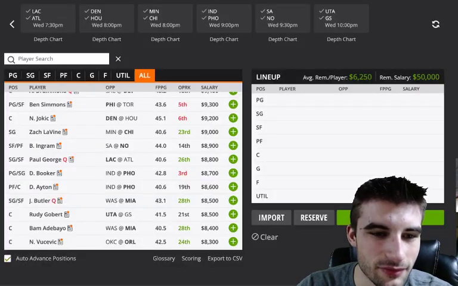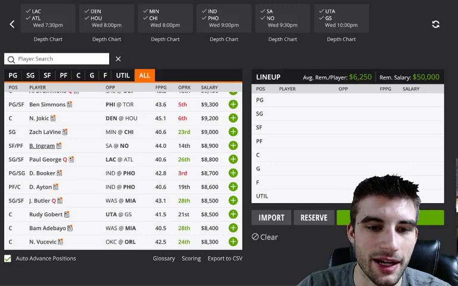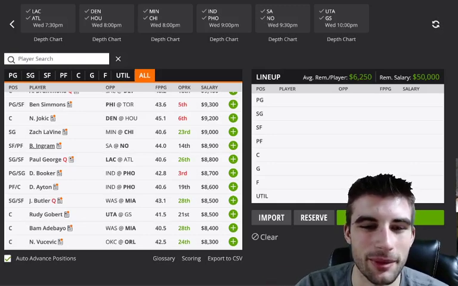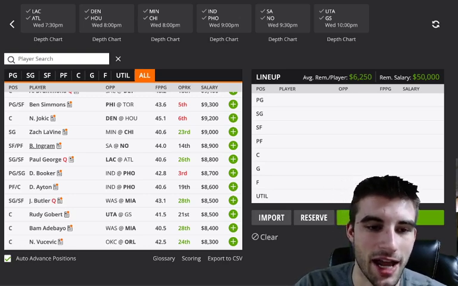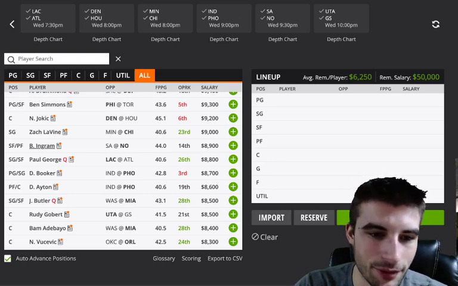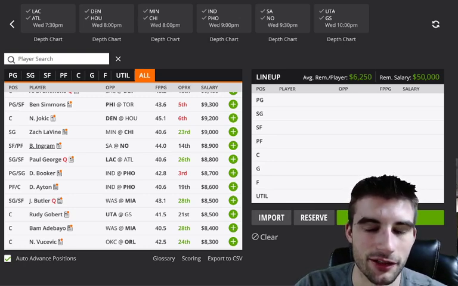Let's see. Brandon Ingram, so Zion's going to be back. I'm only expecting him to play about 15 to 20 minutes, but it throws a wrench in everything, so I'm probably not going to pay $8,900 for Brandon Ingram, despite this game being an elite game environment. We have the highest total on the slate here, 237.5. If there was no Zion, I'd be interested in Brandon Ingram, but it throws a wrench in everything, so I'm probably going to pass.